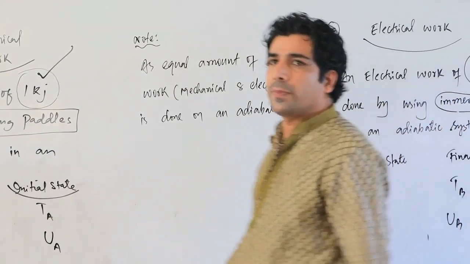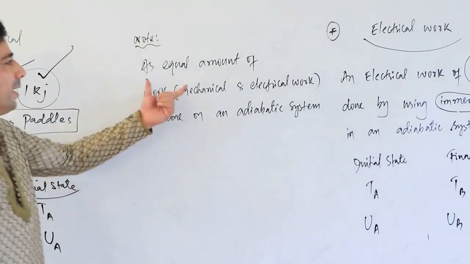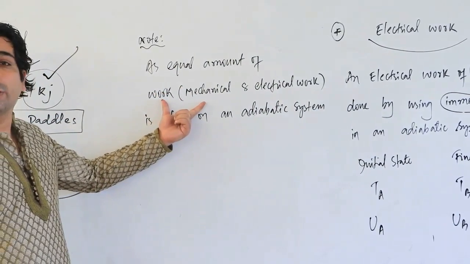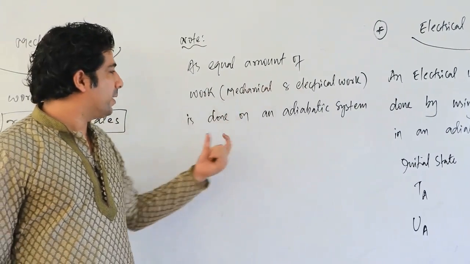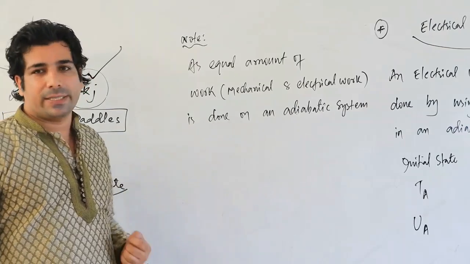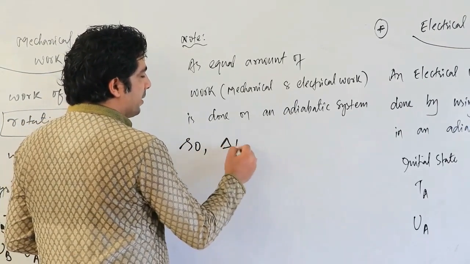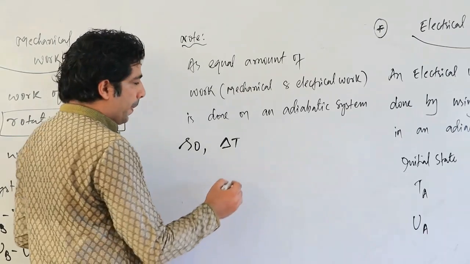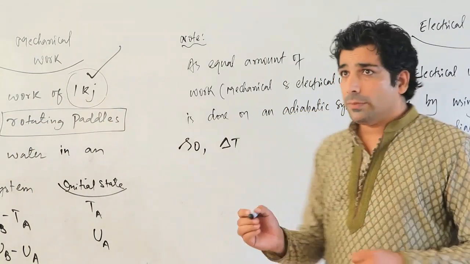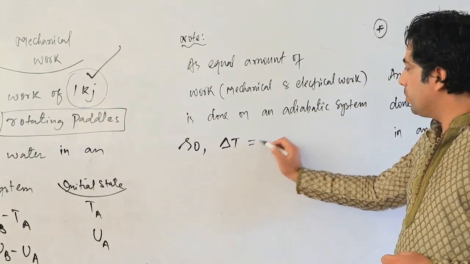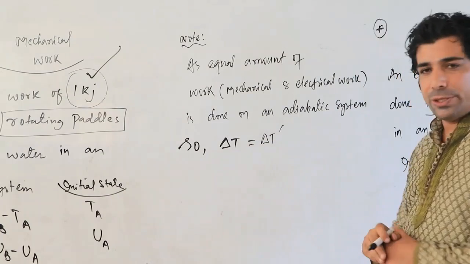So my dear friends, as equal amount of work, that is 1 kilojoule of mechanical and electrical work, is done on an adiabatic system, delta T will be equal to delta T dash.